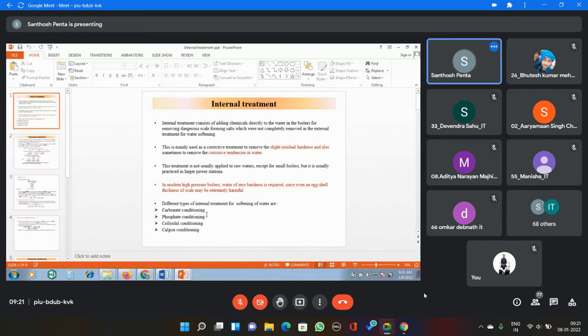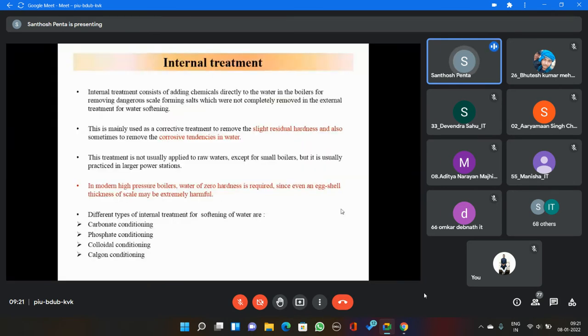What are the chemicals? Carbonate conditioning, phosphate conditioning, colloidal conditioning, calgon conditioning. These are some of the methods.